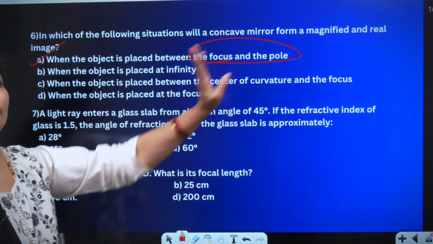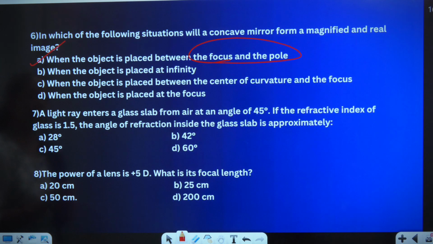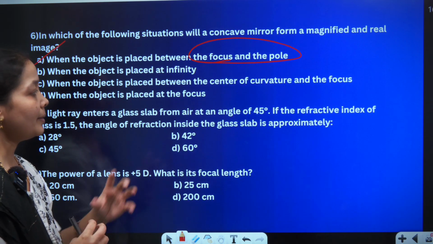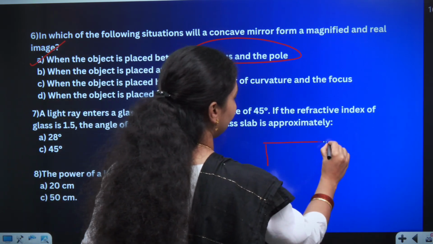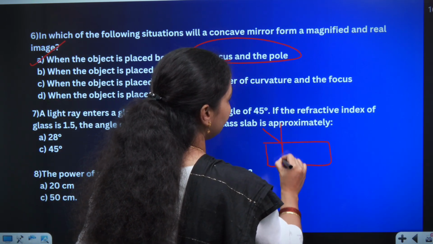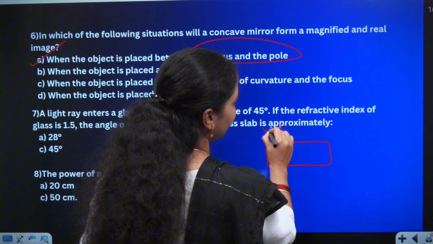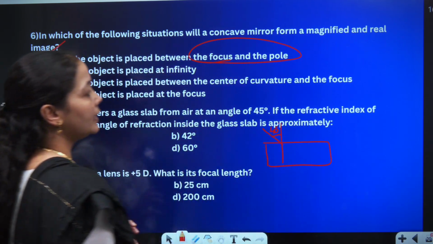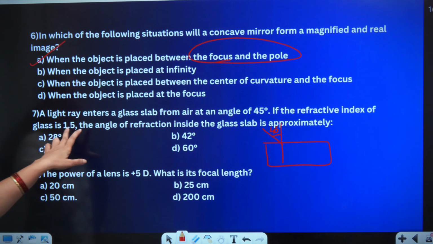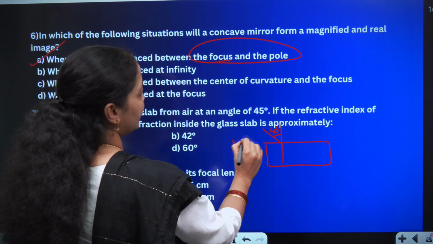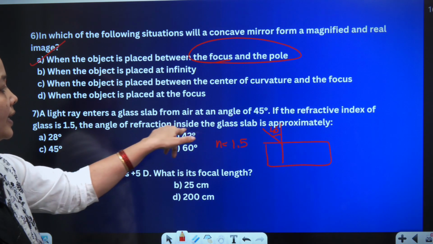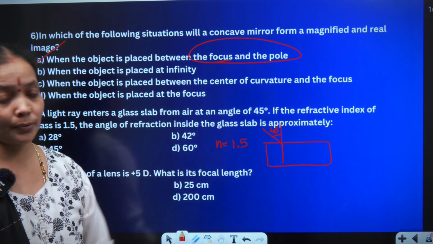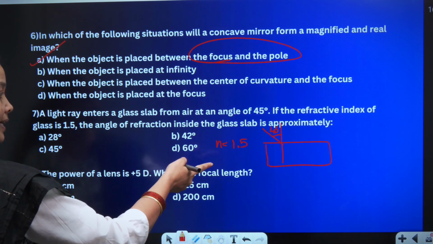Therefore, I'll go for focus and pole. In the seventh question, a light ray enters a glass slab from air at an angle of 45 degree. There is a glass slab. This is my glass slab. Light ray is entering like this. This angle, this is creating a normal, and this angle is 45 degree. If the refractive index of glass is 1.5, that is n equal to 1.5, the angle of refraction inside the glass slab is approximately, they are asking.